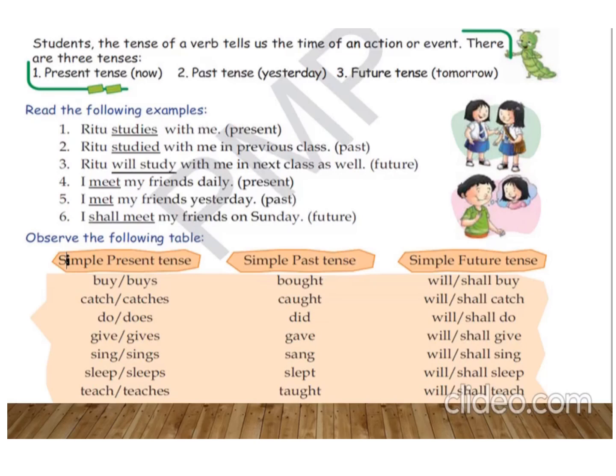So here studies is the first form of the verb which is given in the present tense. With the help of the verbs we can easily identify the tenses used in the sentences. Observe the following table. Here in the simple present tense you can see there are two verbs given: buy, buys, catch, catches, do, does, give, gives, sing, sings, sleep, sleeps, teach, teaches. Now you must be surprised by seeing these two verbs in the present tense, but in the next slides I'll tell you where to use these verbs.